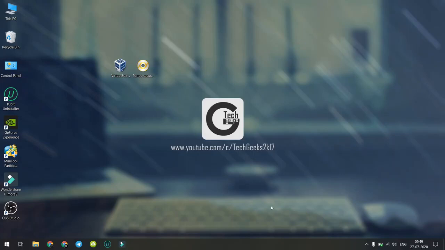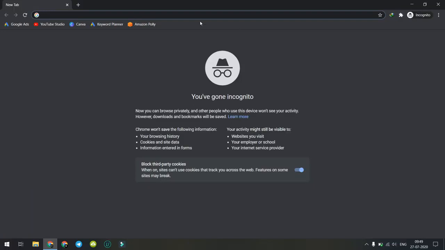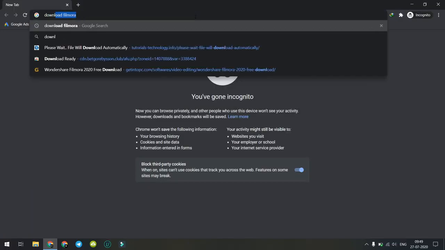Hi, in this tutorial I am going to show you how to install Parrot Security OS in VirtualBox. First we have to download Parrot Security OS ISO image and VirtualBox. Now we will download Parrot OS ISO image and VirtualBox.